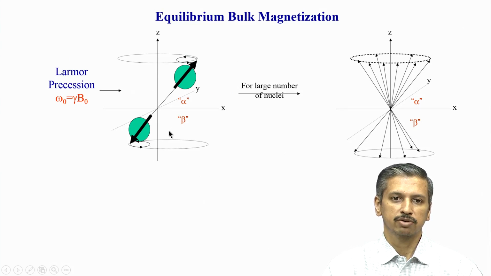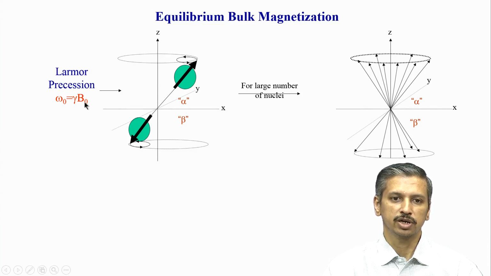Now, let us come back to this classical picture. As I said, NMR can be understood both in a classical way as well as in a quantum mechanical way. For easier understanding, this picture is much better. Let us say this is the alpha state, pointing in the up direction, and this is the beta state in the negative direction, and they are precessing with the Larmor precession frequency, which, as I said, is omega 0.